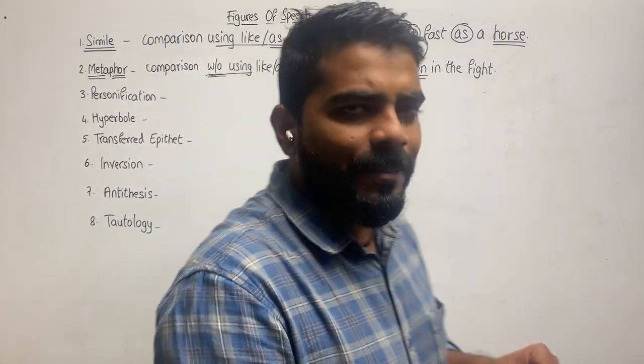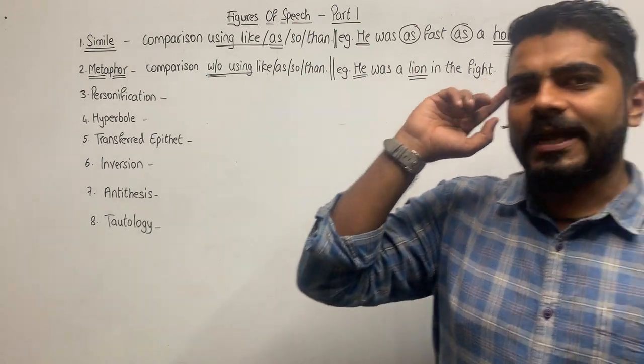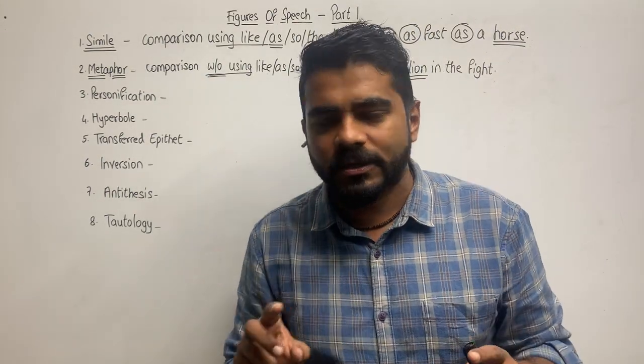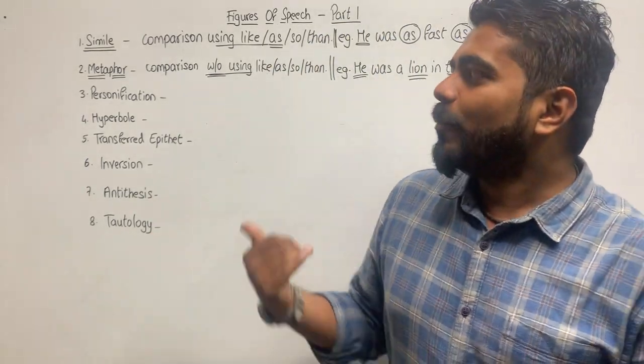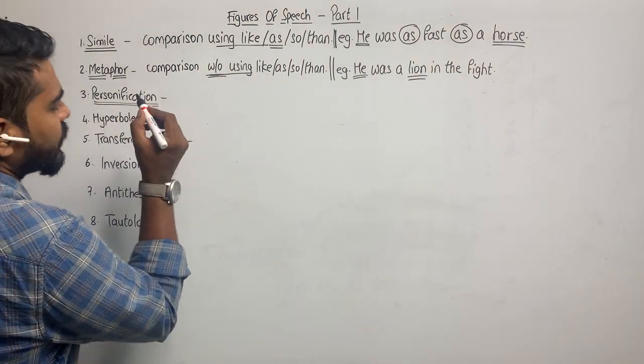I hope this example and these two figures of speech are clear to all of you. They're very simple. It is just that you need to remember each one's quality. Simile, comparison using like, as, so. Metaphor, comparison without using like, as, so. Moving ahead to the next one, it is personification.